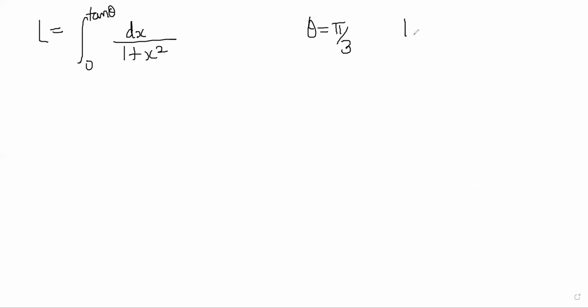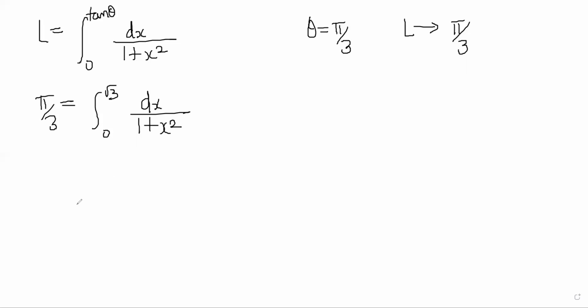So for example, using the same equation, L is equal to the integral from 0 to tan theta of dx by 1 plus x squared, and thinking about the circle of radius 1, you can say if theta was 60 degree or pi by 3, right? L is 1/6 of a circle, so that is 2 pi by 6, so pi by 3, right? So you get pi by 3 is equal to the integral from 0 to root 3 of dx by 1 plus x square, correct? You similarly get pi by 4 is equal to the integral from 0 to 1 of dx by 1 plus x square.